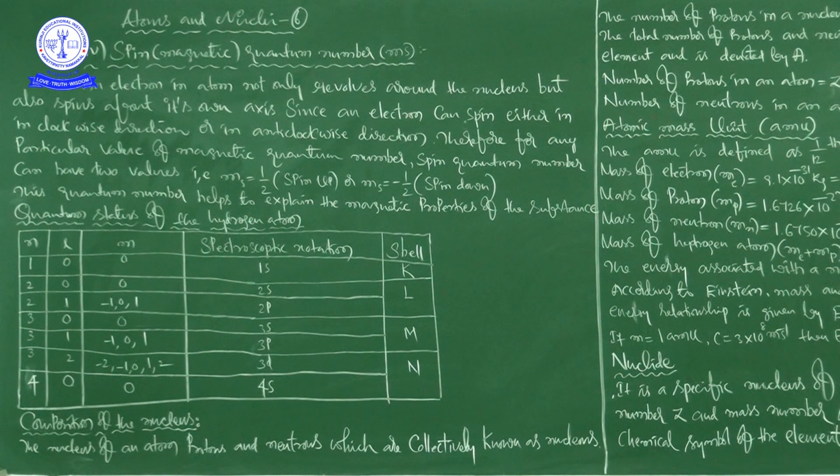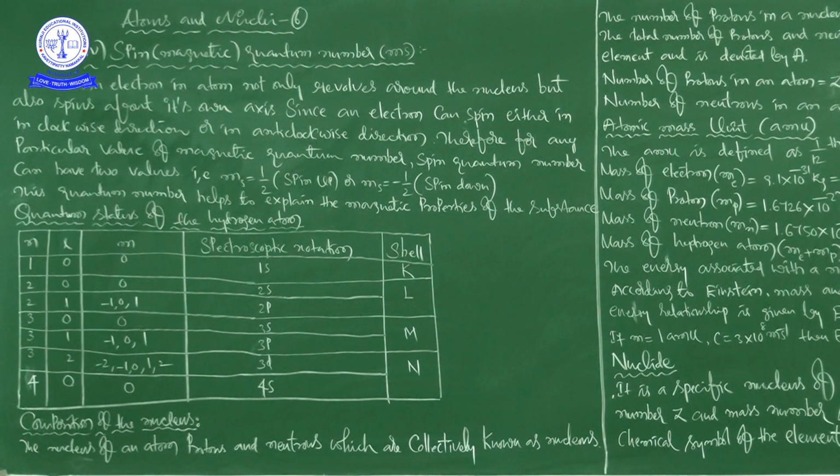See here. In the case of the spin quantum number, an electron in an atom not only revolves around the nucleus but also spins about its own axis. This is the key point for the spin quantum number. Please keep in mind, an electron in an atom not only revolves around the nucleus but also spins about its own axis.